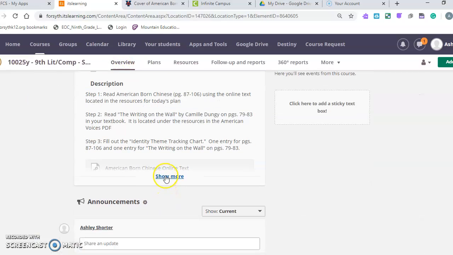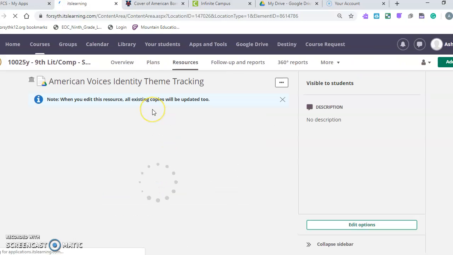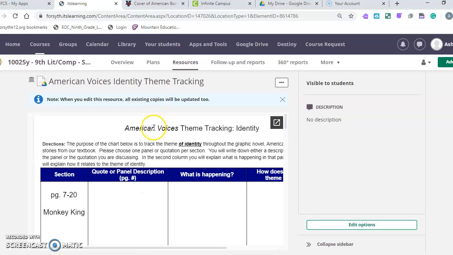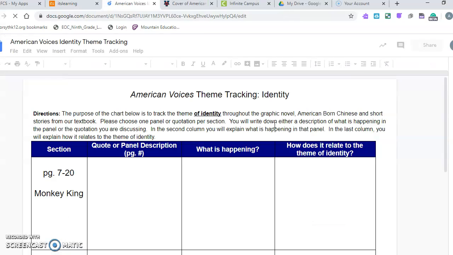And step 3 is that you fill out the identity theme tracking chart. And you do one entry for the American Born Chinese text and one for the writing on the wall. So again, if you don't have this in front of you, which you should all have received a paper copy in class, you can grab it here and you can open it up in Google Drive.